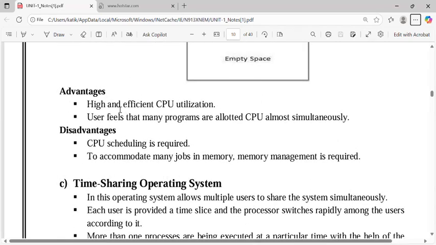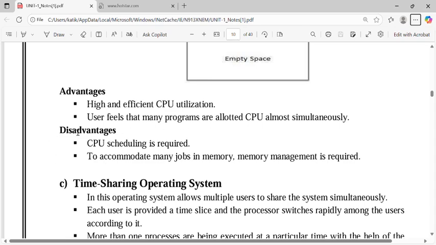So we go to the advantages. The main advantage, as we said from the starting, is high and efficient CPU utilization. In this, the CPU will never be idle; it can always do work. And users feel that many programs are being executed by the CPU almost simultaneously.